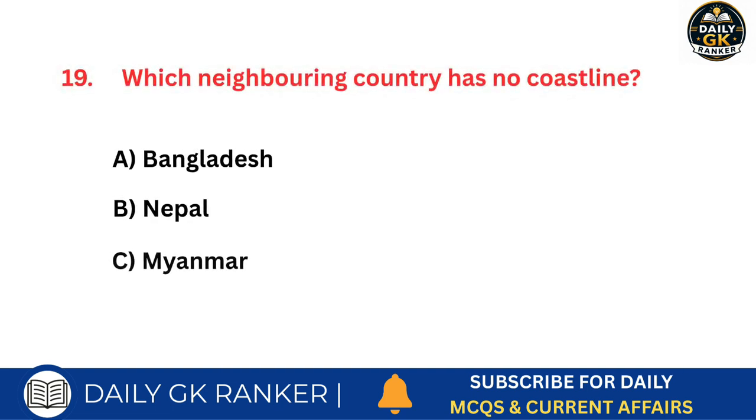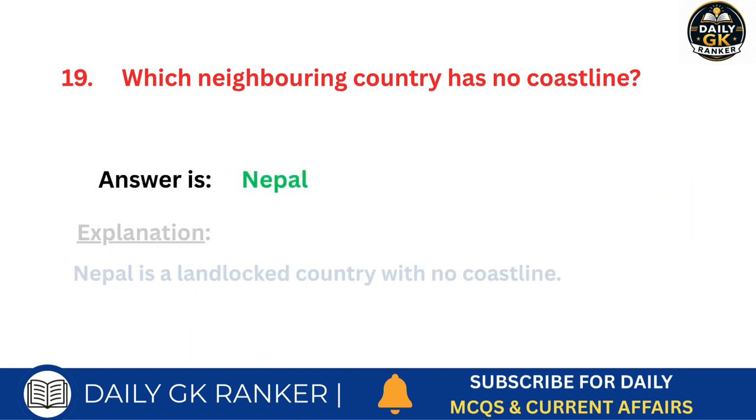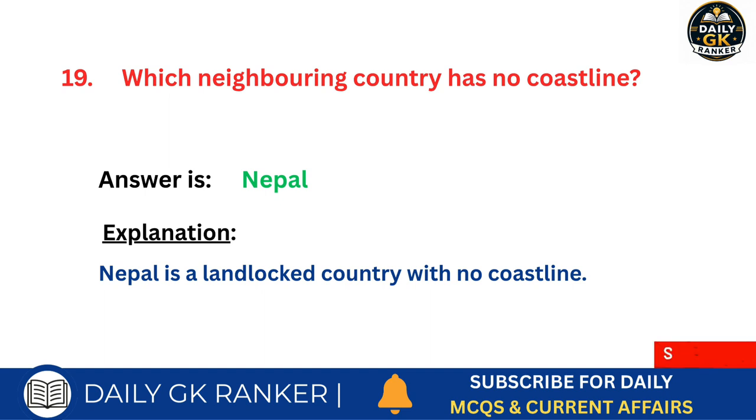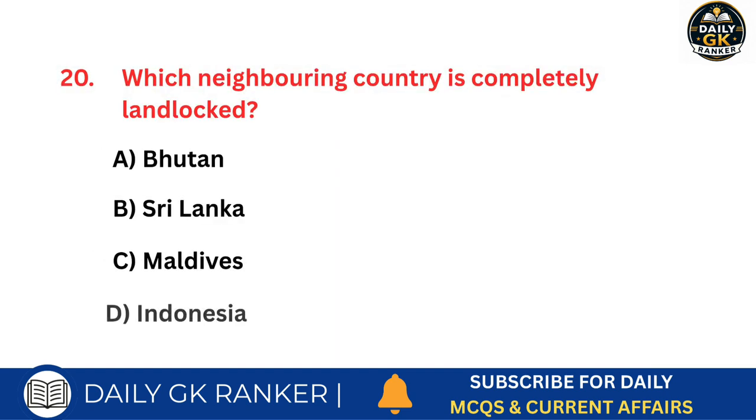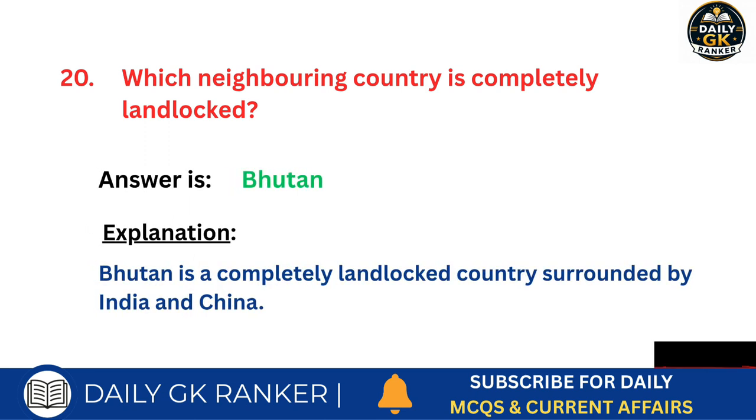Which neighboring country has no coastline? Answer is Nepal. Which neighboring country is completely landlocked? Answer is Bhutan.